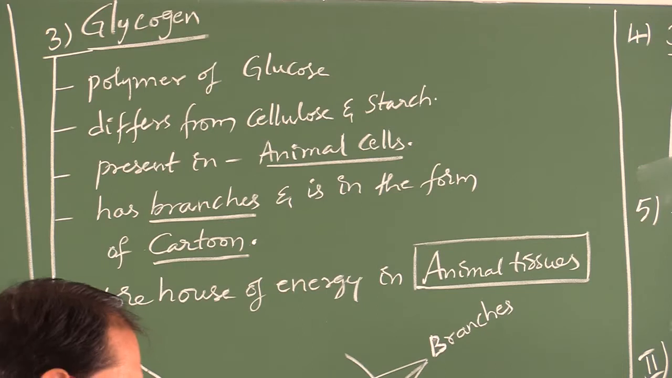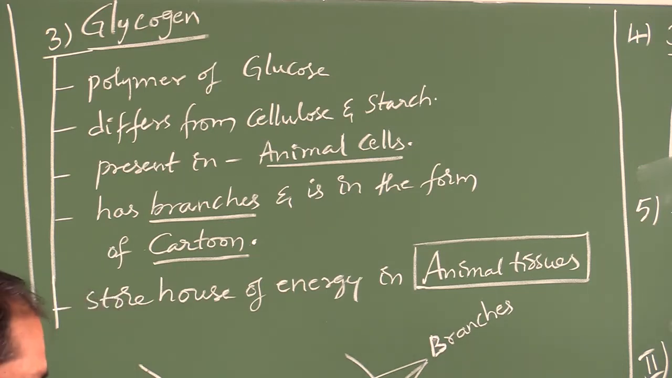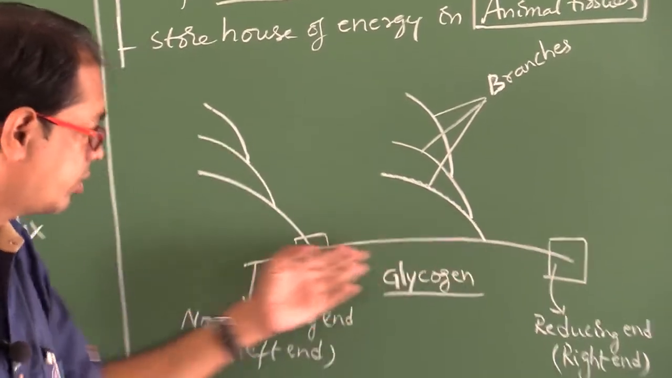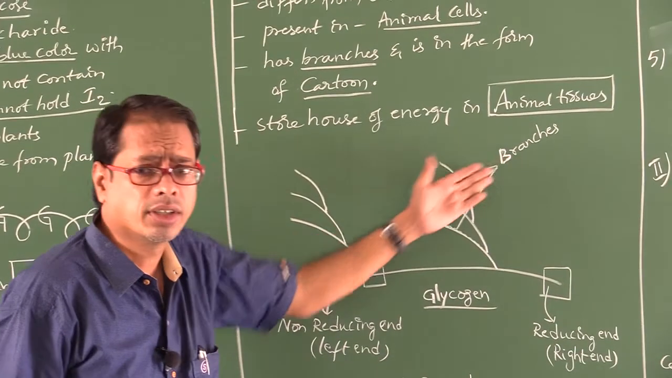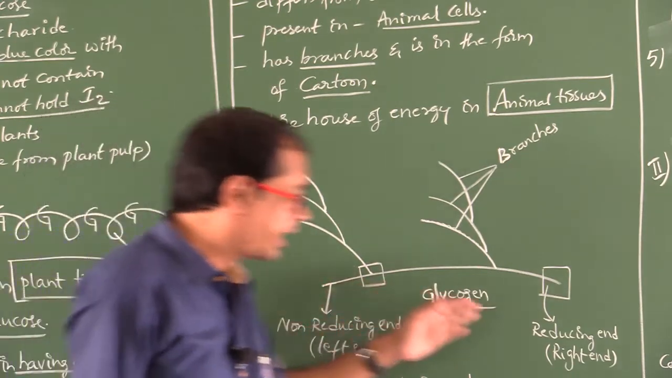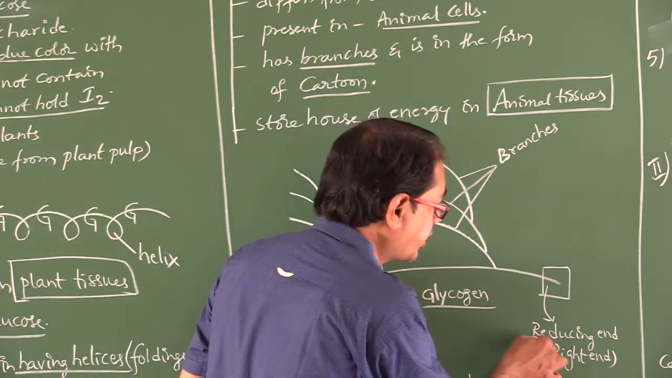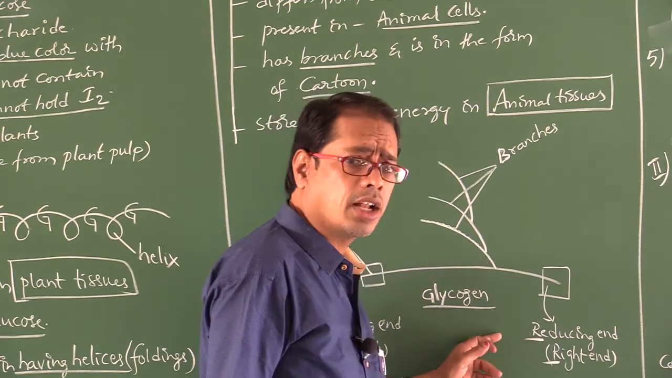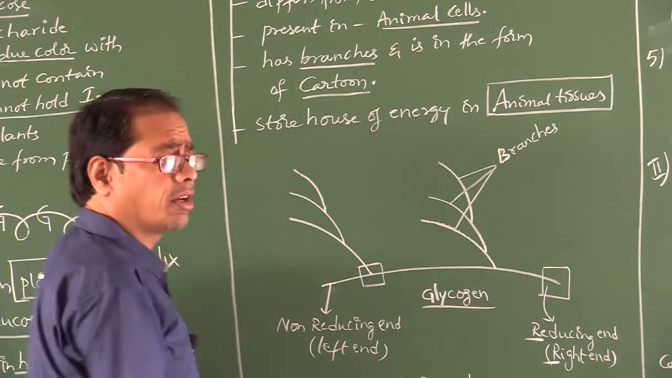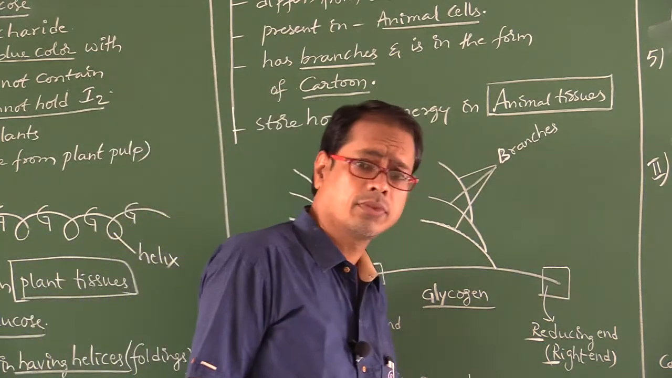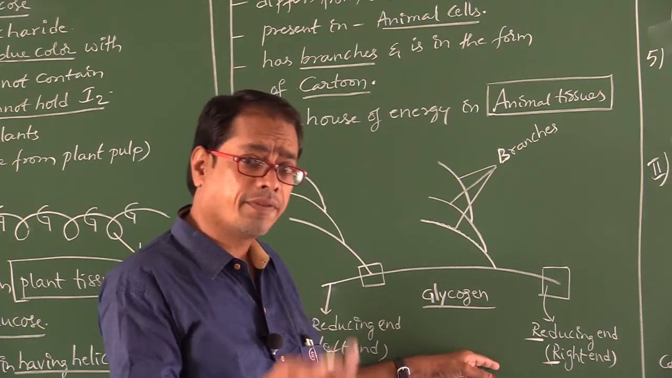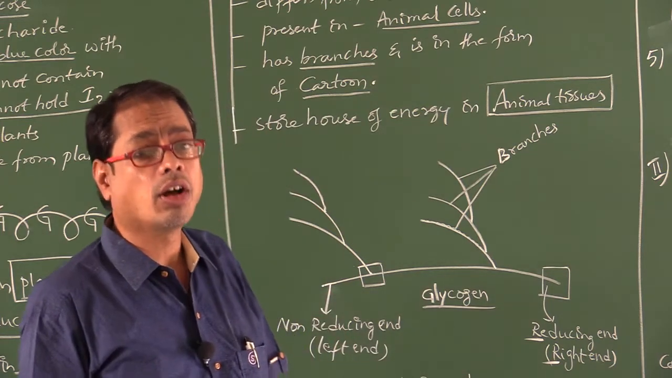Now look here, my dear students, this is the diagram of glycogen. So these are the branches. This is the right end, this is the left end. Right end is also called reducing end. Left end is also called non-reducing end. How to remember? R for R. Right end in polysaccharide is called reducing end. Left end in polysaccharide is called non-reducing end.